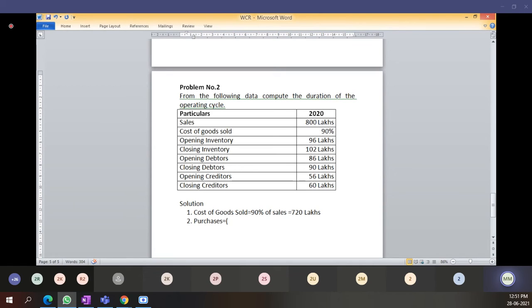Raw material, opening stock we have used, and some purchases we have purchased. We are not aware of that. Those purchases we have sold, and some closing stock of raw material remains.